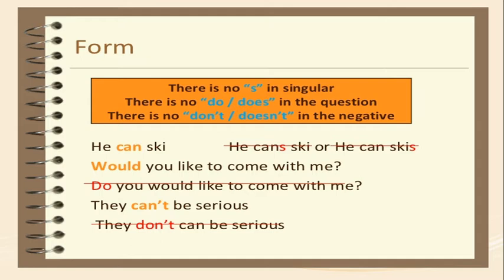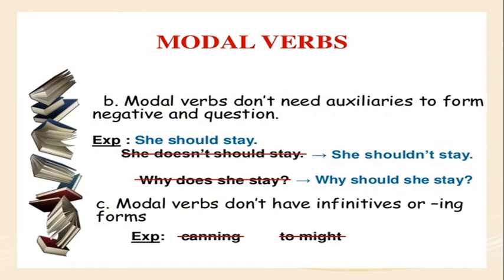There is no s in the singular. There is no do or does in the question. There is no don't or doesn't in the negative sentence. Modal verbs don't need auxiliaries to form negatives or questions. Just as I told you, we have to use they should stay, she should stay. You should not write she doesn't should stay. If you want to write the negative, you have to write she shouldn't stay.